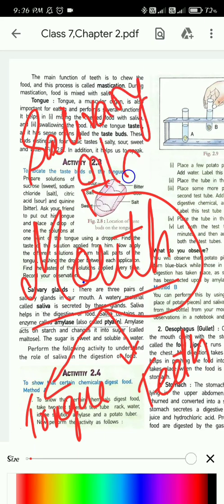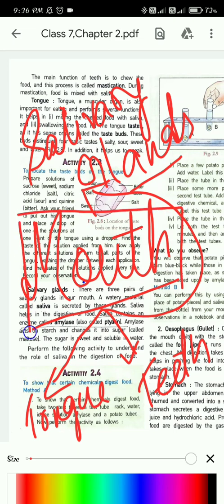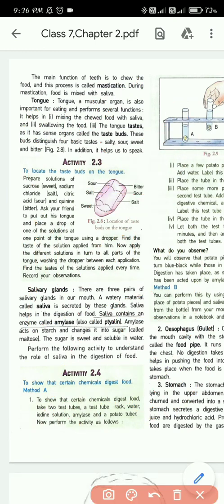These were the important things present in the first organ of our alimentary canal. In our last class, we finished till teeth. Today we will learn about the tongue and salivary glands. So let's start today's class.